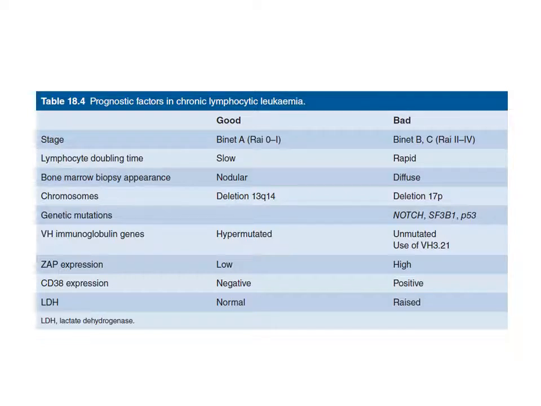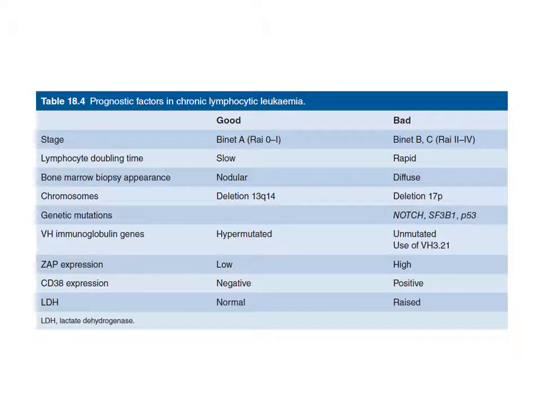There are two types of grading of CLL patients, one is Binet staging and another is Rai classification. In Rai classification, we have stages 0, 1, 2, 3, and 4. In Binet classification, we have A, B, C types.